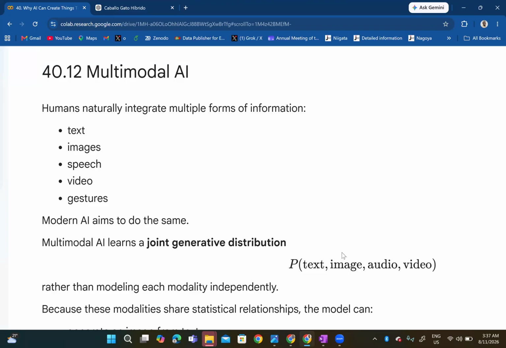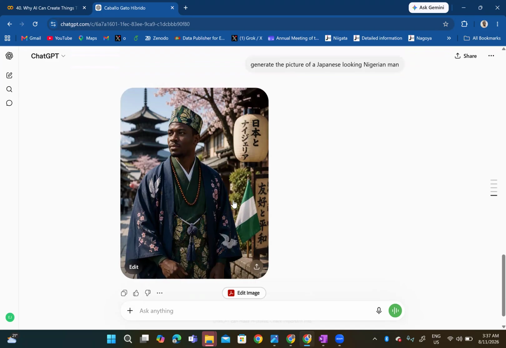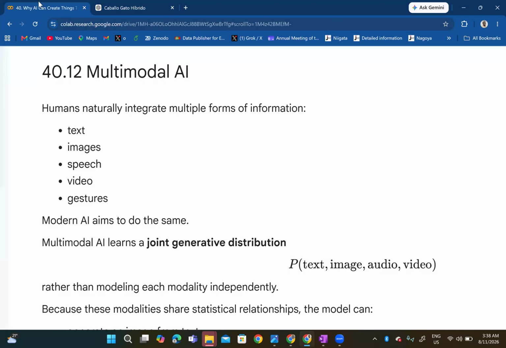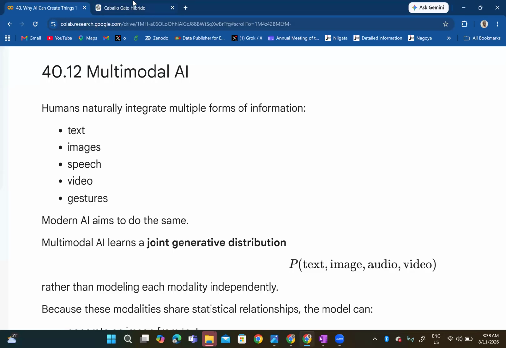But of course, going by social media behaviors, videos seem to make more impact than audio, and audio more impact than images, and images more impact than texts, like that. Aha, so this is a Nigerian man wearing a kimono. So make the facials Japanese. I even want the face to look Japanese. I don't know how that's going to be, but let's see. But I think we can see a possibility in a child born to a Nigerian and a Japanese. So you can have all the hybrid thing going on there.